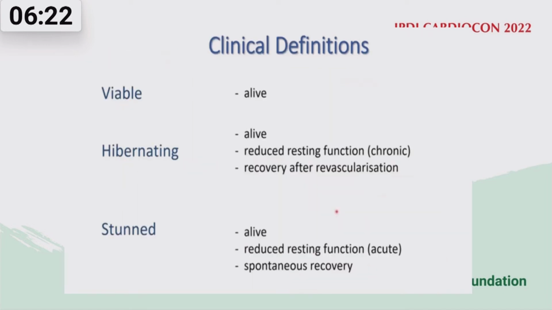So we need to separate these three terms: hibernating myocardium, stunning myocardium, and viable myocardium. As I have said, anything alive is viable. The hibernating myocardium, please remember, is alive myocardium, number one. Number two, reduced resting function. It may be severely hypokinetic or akinetic. And the most important point in this context is recovery after revascularization.